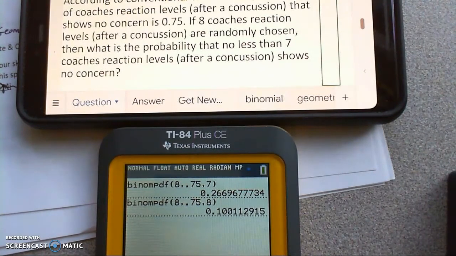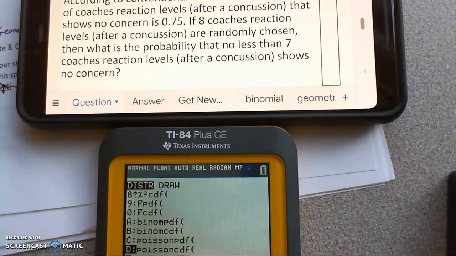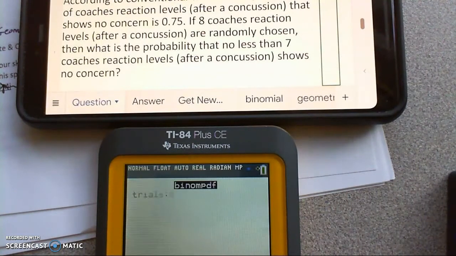So I'm going to take the answer from the previous one, plus the 0.26696777734, and there's my answer. But I want to show you a different way to do it. I'm going to go to second distribution. I'm going to do PDF, not PDF, I just did that one, sorry.